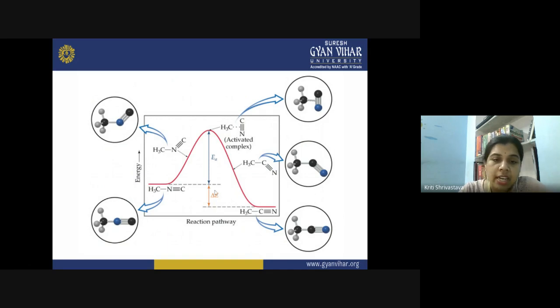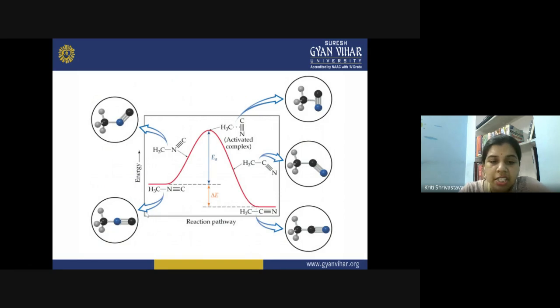So the EA is the activation energy, the difference between the ground state energy of the reactant molecule and the energy of the activated complex. Now, if you look at the energy difference between the reactant and the product, you can see that the product is much lower in energy as compared to the reactant. So this is the enthalpy of the reaction, which you see here, delta E, and this much amount of energy will be released after the product is formed.